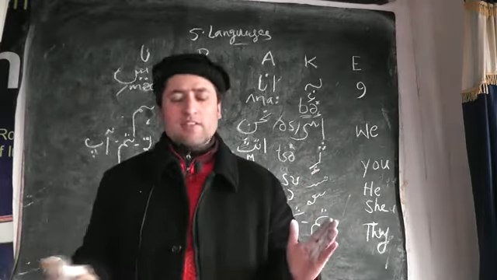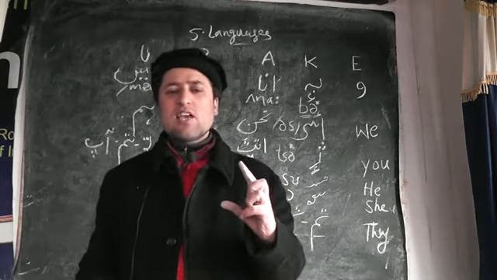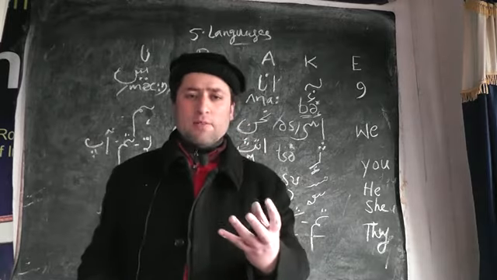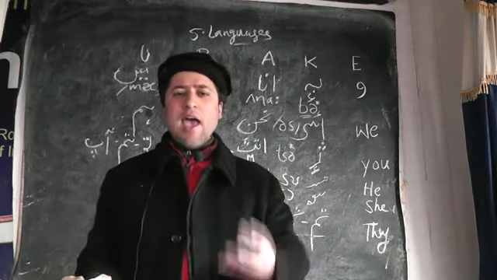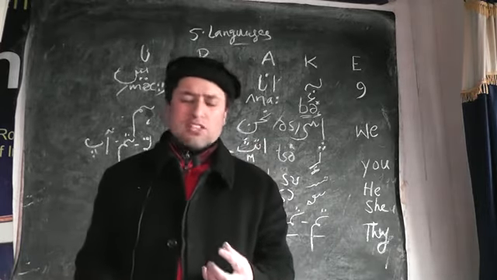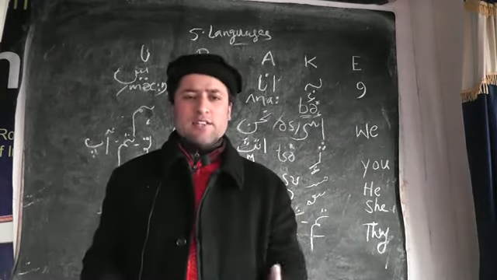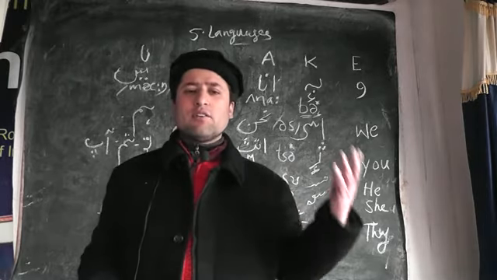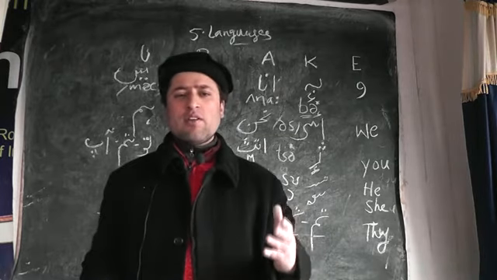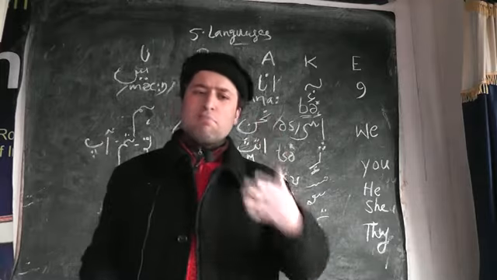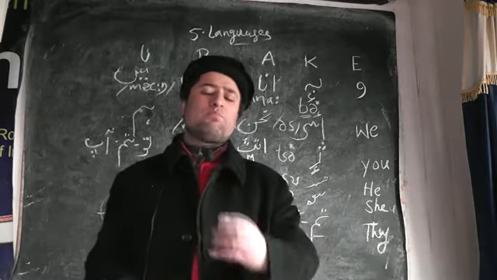So the first person singular, let's evaluate now what's the first person singular in English. That's I, and its equivalent in Kashmiri is b, that's singular, and in Arabic it is ana, and in Persian it's man, and in Urdu it's ma. Now the first person plural in English is we, its equivalent in Kashmiri is us, and in Arabic it is Nahnu for both feminine and masculine, and in Persian we have ma for both masculine and feminine, and in Urdu for both masculine and feminine we have hum.